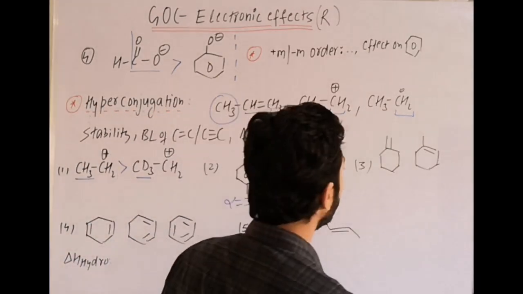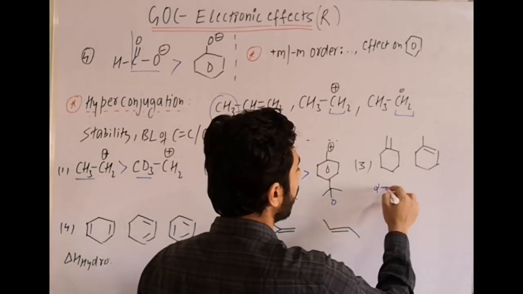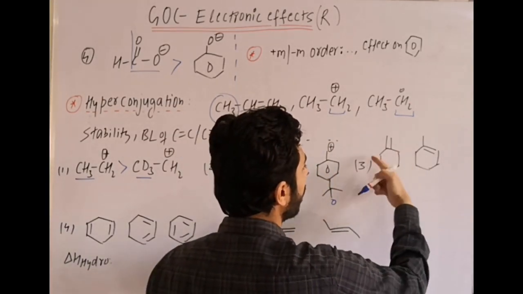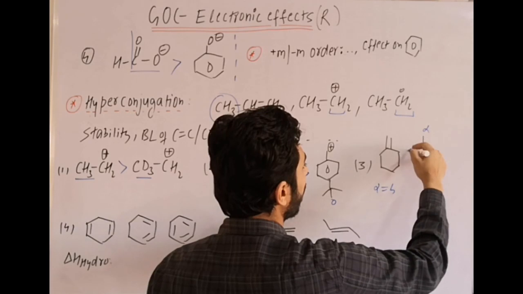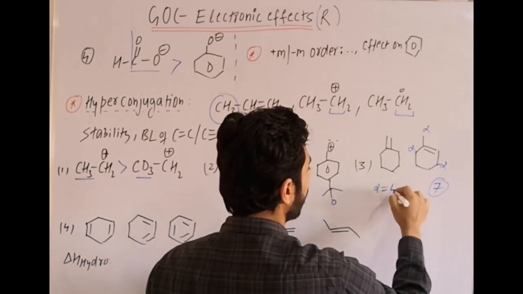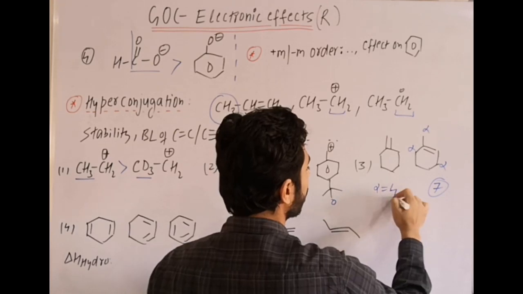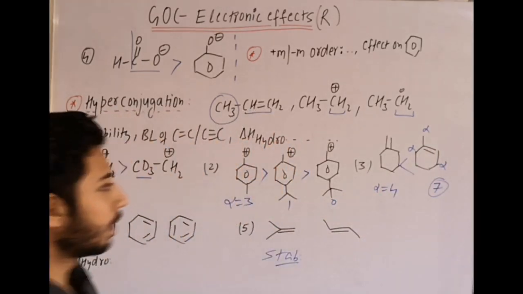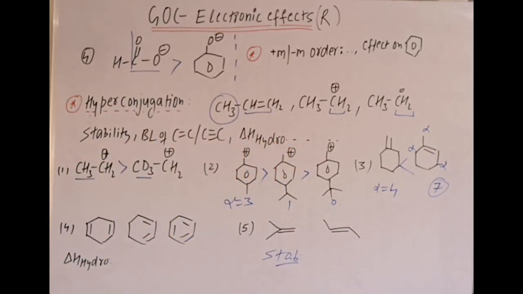Then in the third one, for the stability order, firstly count the alpha hydrogens. These are 2 plus 2, 4. Here the alpha hydrogens are 3 plus 2, 5, plus 2, 7, and here 4, which is more stable. The right one is more stable.